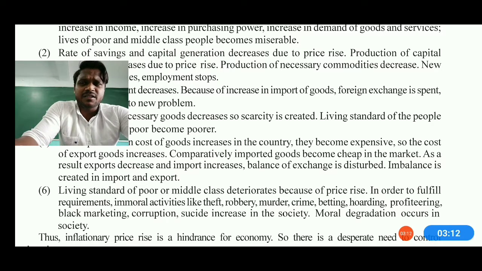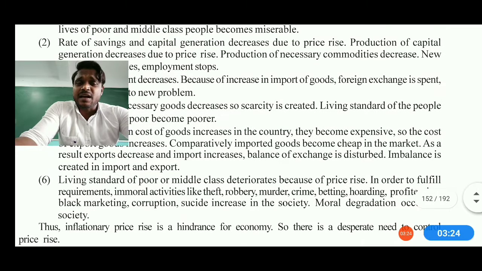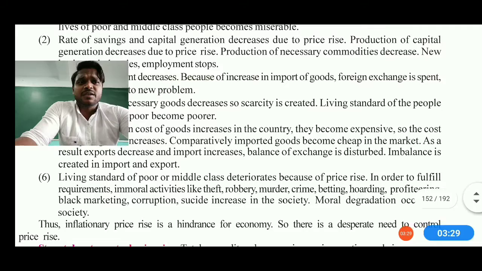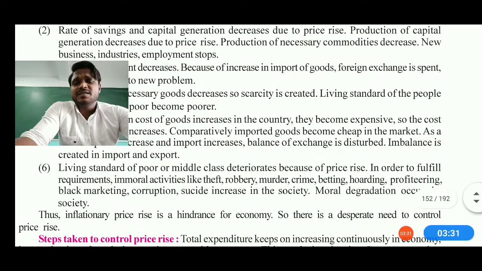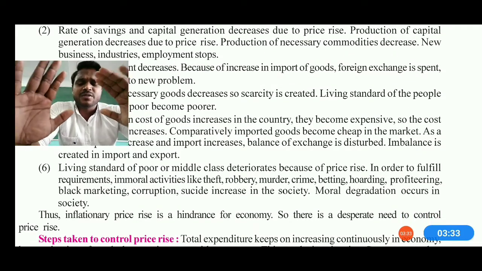It means that if I have 100 rupees, I can buy 50 grams of pulses and 50 grams of rice. But now the rice is costing me 80 rupees. So I can't buy my 50 grams of pulses. So that's how we can say my savings are zero now. Capital generation decreases due to the price rise, and production of necessary commodities decreases also. New business, industry and employment are also coming to a stop.